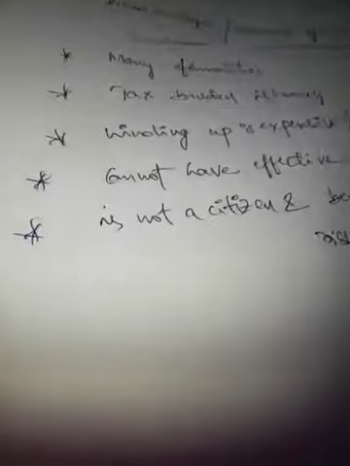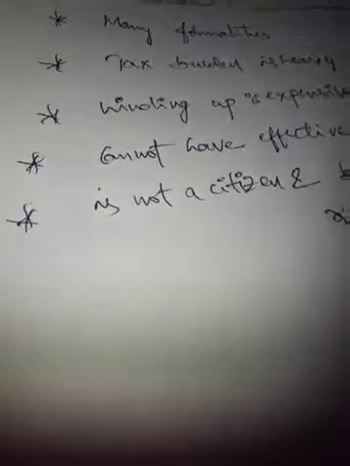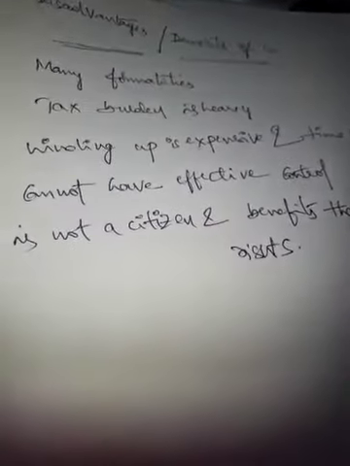Fundamental rights are not applicable to the company. Whenever you go for sole proprietorship, you can have the fundamental rights, because in sole proprietorship everything is under the control of one person, the sole proprietor, so automatically he can have all the fundamental rights.